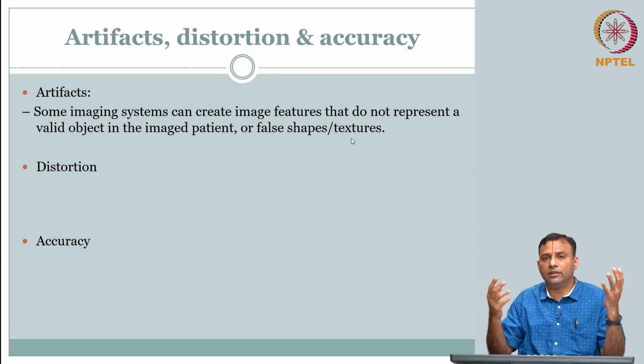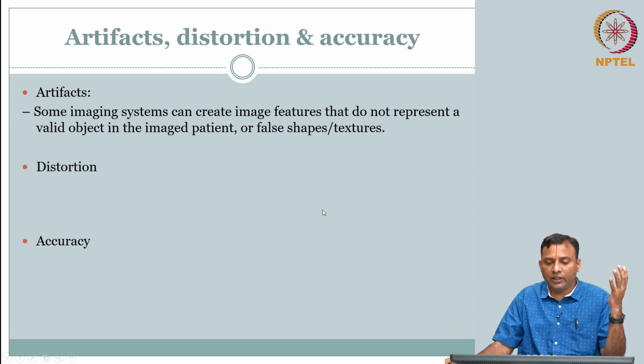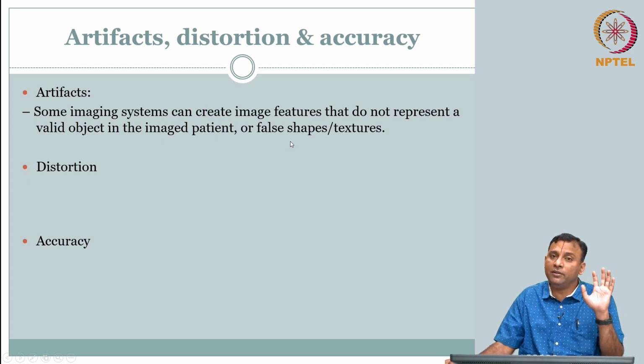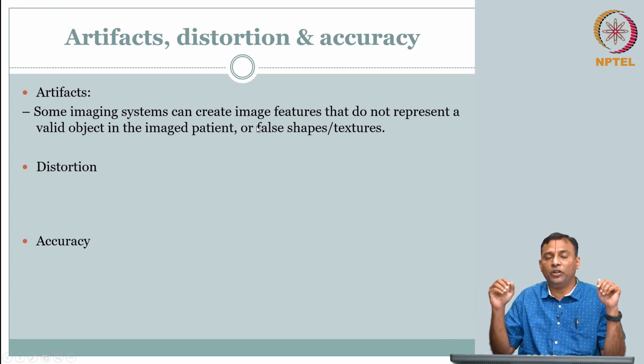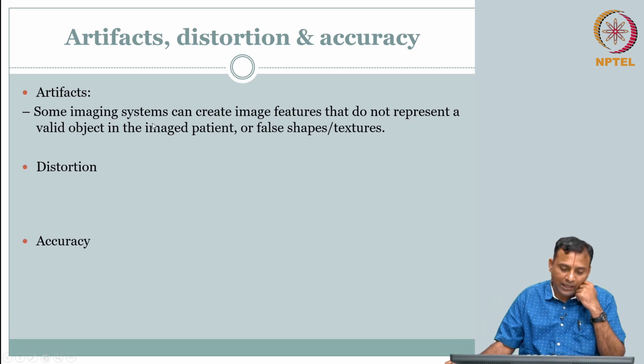So, that means you have something that you are seeing in the image, which is because of the imaging system, that gives you an impression of an object which is either not there or the other features that are not corresponding to the ground truth. That is your artifact. That means each time you do it, you will see the same effect, right. So, it is reproducible in some sense. Okay. So, that is artifact.